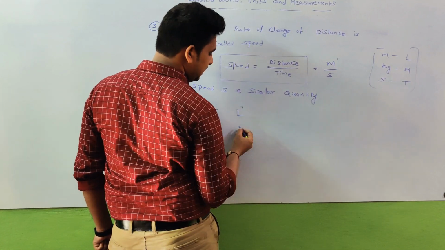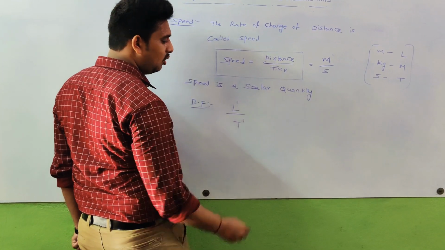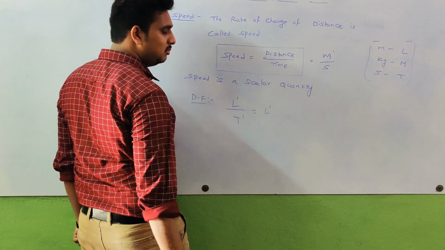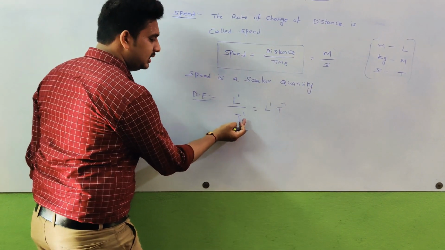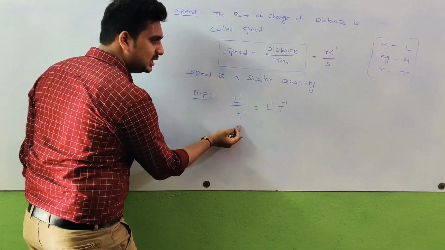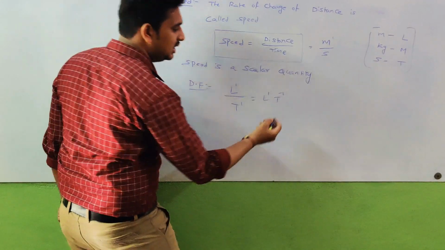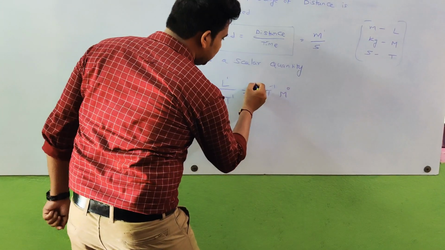Here by second means T power 1. Then how can we express this? L power 1 by T power 1 means T power minus 1. If any power is in the denominator, T power 1 in the denominator, that's why it is expressed as T power minus 1. Here there is no mass term, that's why M power 0.